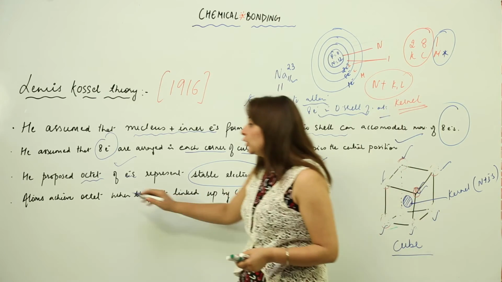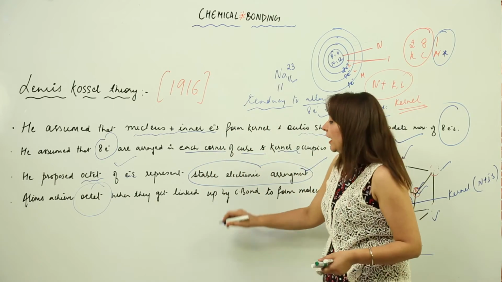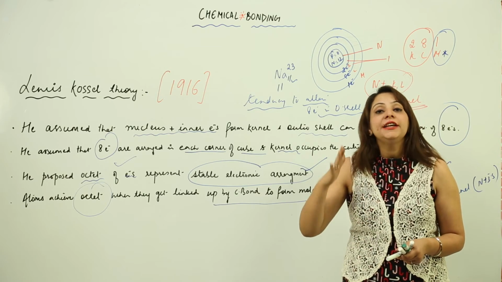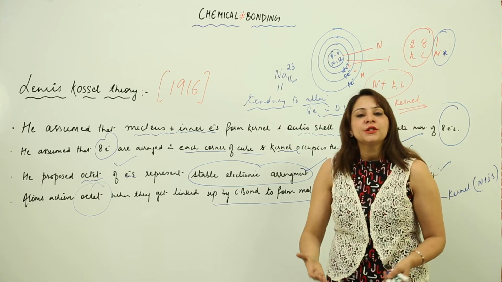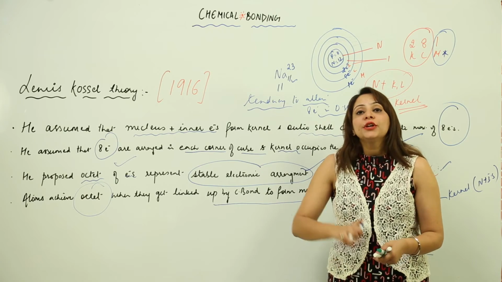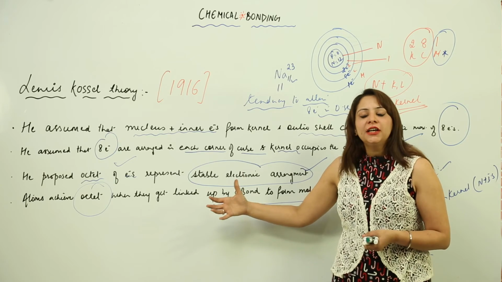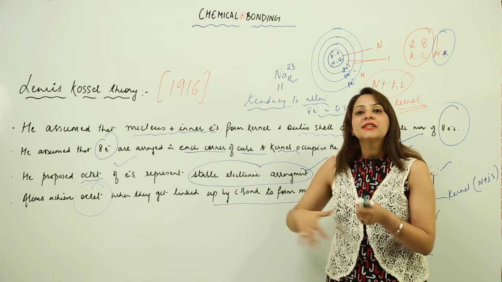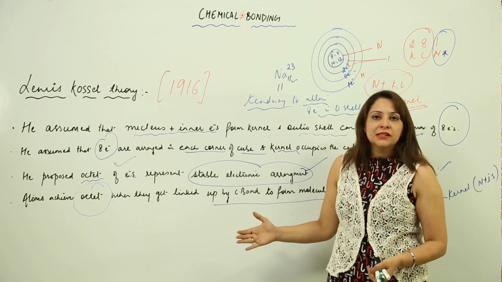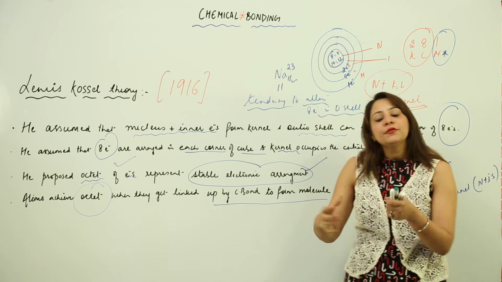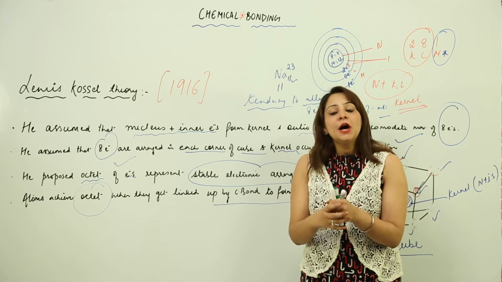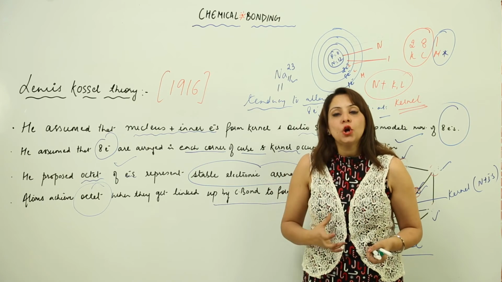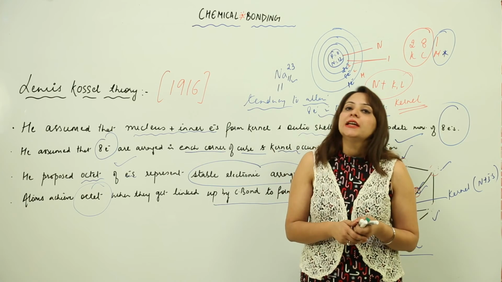And he said that in order to achieve the octet, this is the reason why the atoms are linking with other atoms to form a molecule, and the reason behind it is that they need to get stable, as everything in the universe is just running behind stability, you know that, right? So in order to attain stability, they just need to have an octet, and for completing an octet they need to combine with some other atom. So this is the reason why the atoms are looking for linkage, because when they link up, they complete their octet, and the time they complete their octet, they achieve stability.